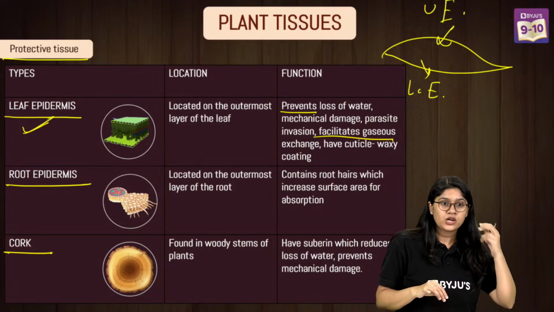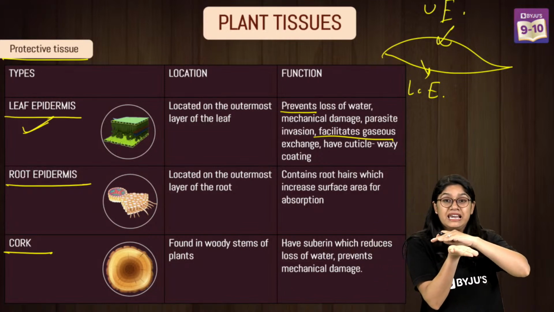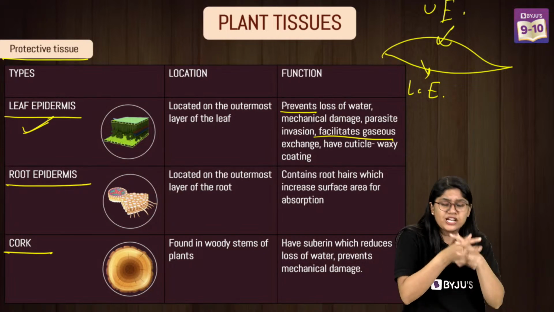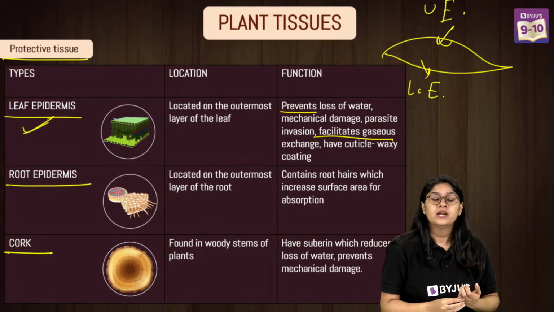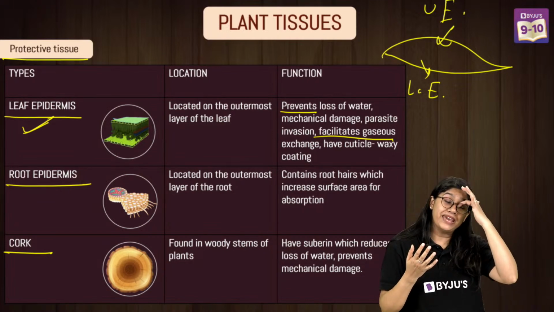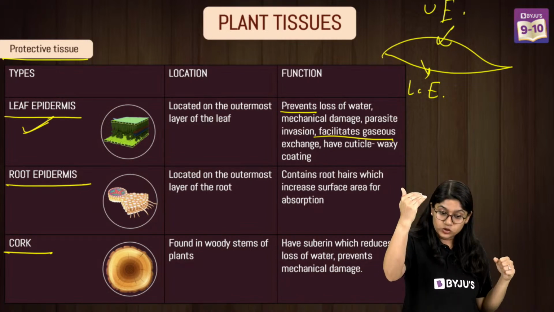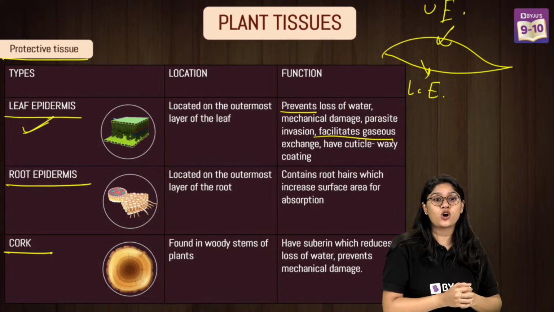Clear, everyone? So when we talk about the epidermis, it's nothing but a layer that we have, right? A layer of a group of cells that are very close to each other so that nothing can pass through them, right? They make sure that there is no mechanical damage, right? No invasion of the parasites, and they help in the exchange of gases.